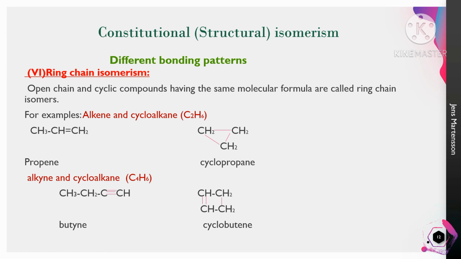This shows two types of structures. The first one is a chain type of structure, that is alkene, and the second one is a ring type structure, that is called cyclopropane. So any structure which shows one chain structure and another ring structure is called ring chain isomerism.